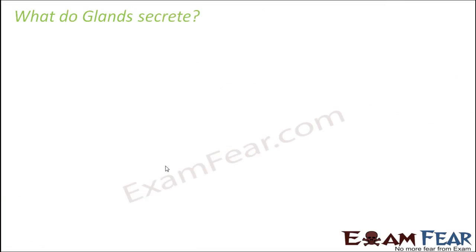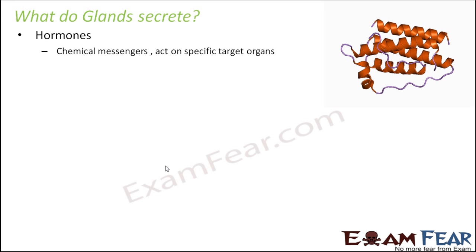Now, as I said, what do glands secrete? We told that they secrete some substances. What kind of substances are they? They can secrete hormones. And what are hormones? They are chemical substances, of course. Hormones are chemical messengers that act on specific target organs.